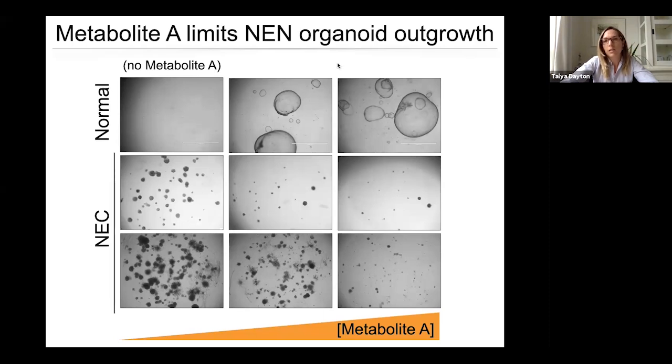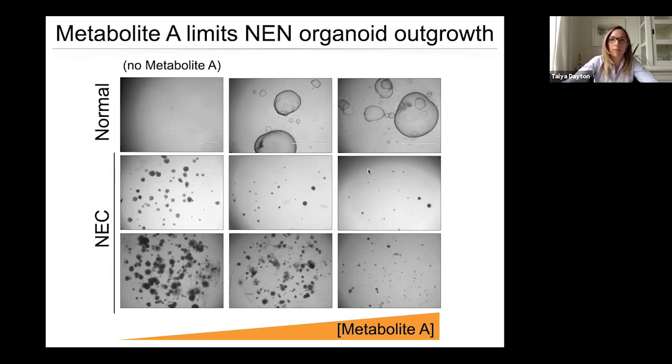As we add increasing concentrations of this metabolite, we see that there's increased outgrowth, and actually this is the concentration at which we normally grow these organoids. However, if we look on the bottom at these examples of a pancreas NEN and a lung NEN organoid, what we can see is the exact opposite pattern. So now the best outgrowth is in the absence of this metabolite, and as we increase the concentration of the metabolite, we see decreased outgrowth.